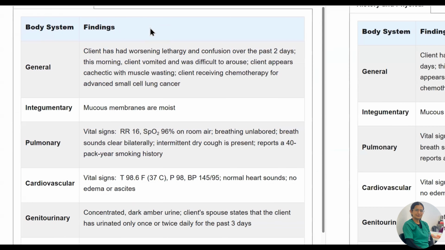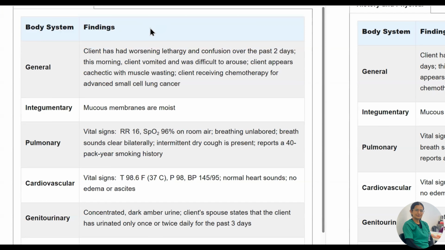So you can read. For general health, the client had worsening lethargy and confusion over the past 2 days. This morning, the client vomited and was difficult to arouse. Client appears cachectic. Cachectic means severe weight loss with muscle wasting. Client is receiving chemotherapy for advanced small cell lung cancer. In integumentary, mucous membranes are moist.